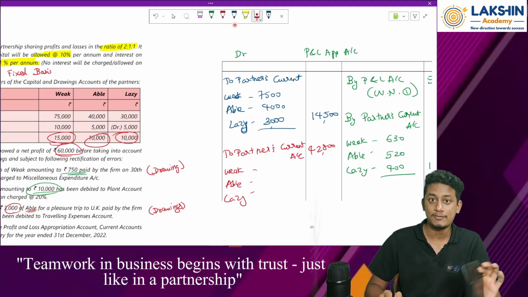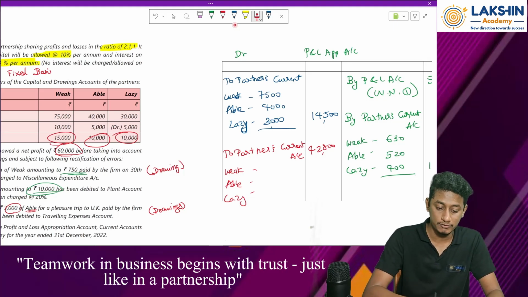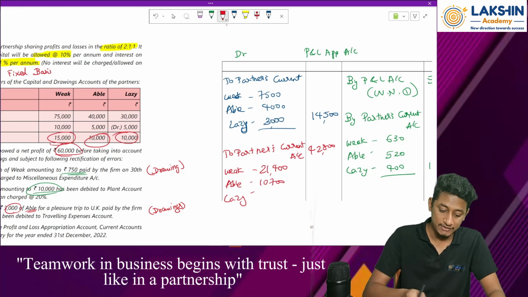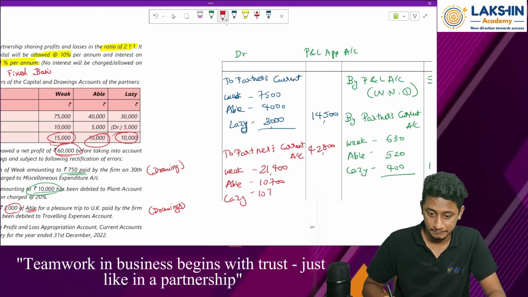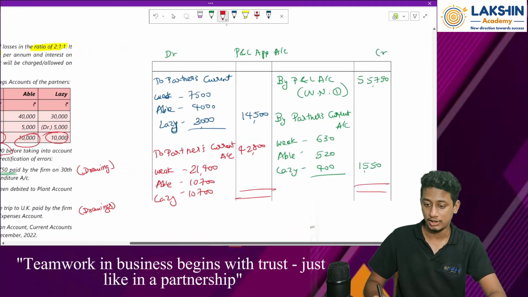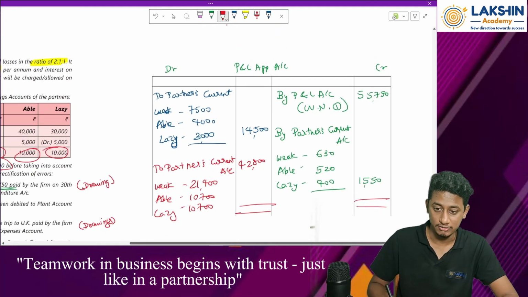Now divide this among all the partners. So into 2 equals to, that is 21,400. 1 equals to 10,700. Again 1 equals to the same answer. Okay, this is how you divide the values. Clear? Okay. Now let's prepare partners' current account.